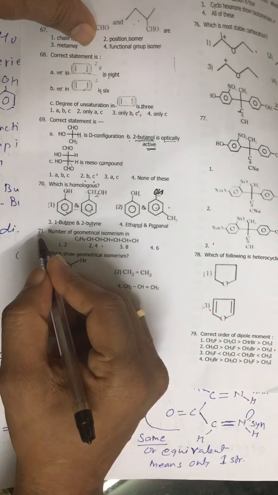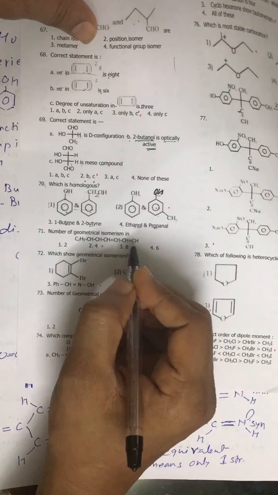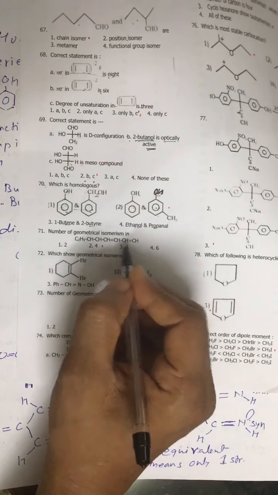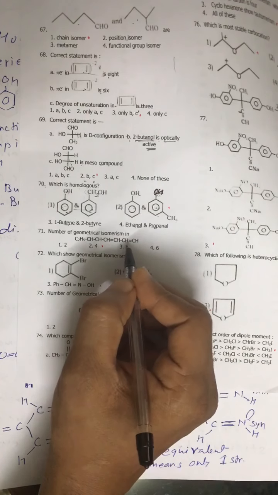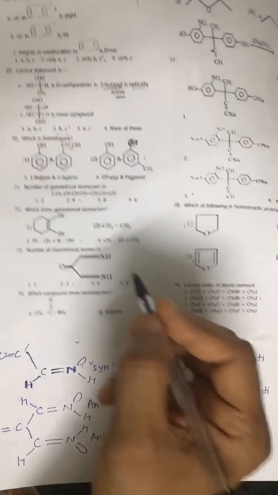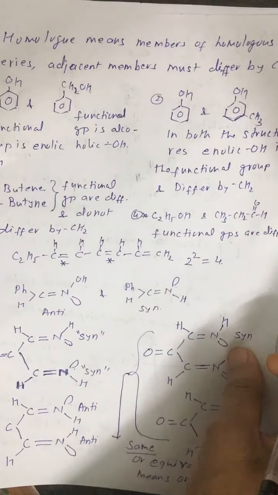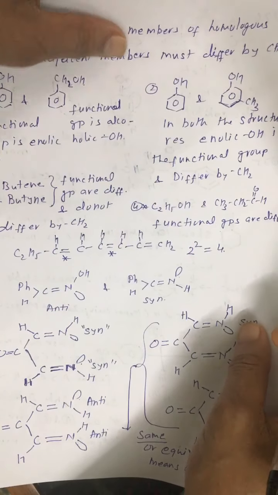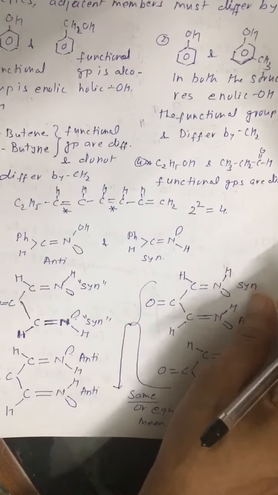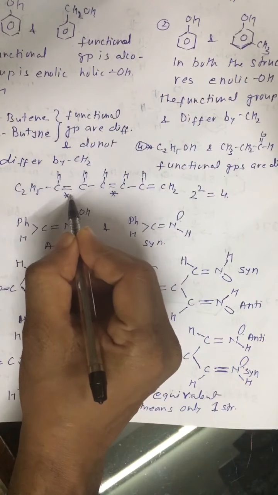Question number 71. The number of geometrical isomers is asked. There is a slight change in the structure. This is the structure. Look at it.